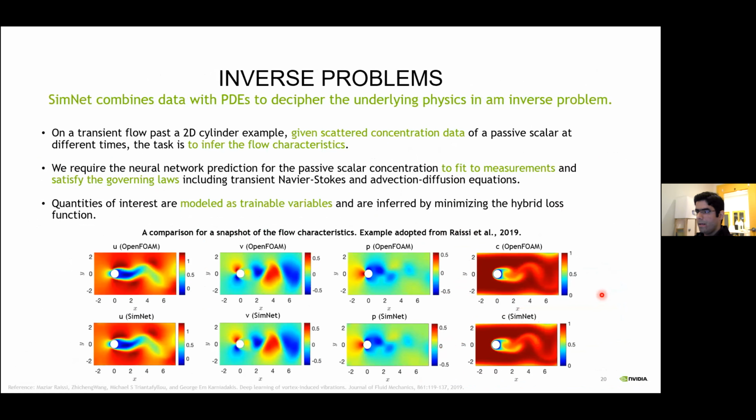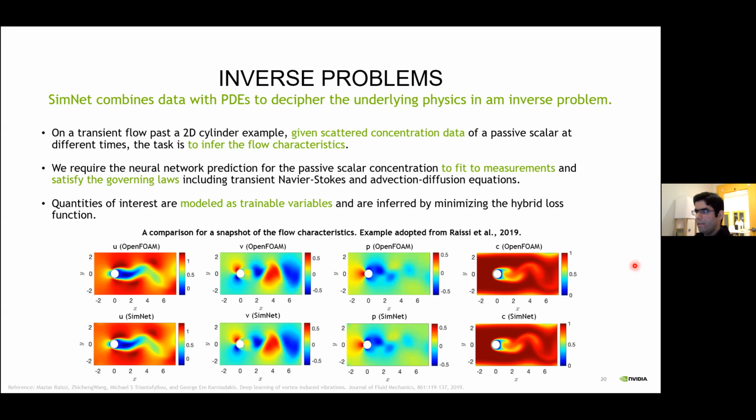I have one more example, which is the inverse problems. Here in this slide, we show the ability of SimNet in solving data assimilation and inverse problems on a transient flow past a 2D cylinder. Given the data consisting of a scattered concentration of a passive scalar in the flow domain at different times, the task is to infer the flow velocity and pressure fields, as well as the entire concentration field of the passive scalar.